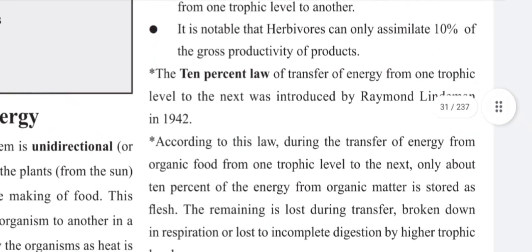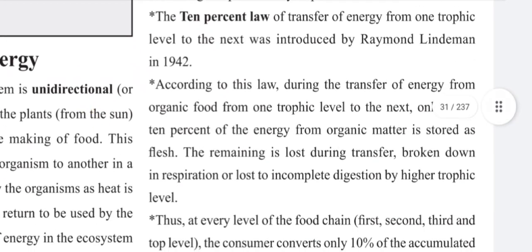The 10% law of transfer of energy. The 10% law of transfer of energy from one trophic level to the next was introduced by Raymond Lindeman in 1942. According to this law, during the transfer of energy from organic food from one trophic level to the next, only about 10% of energy from organic matter is stored as flesh.